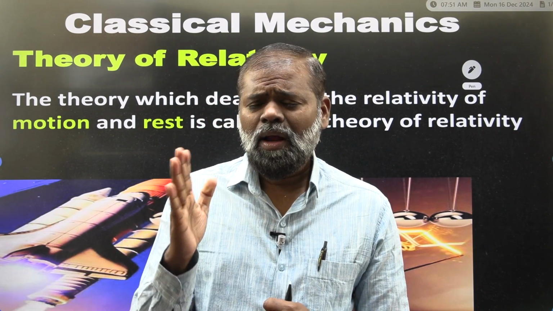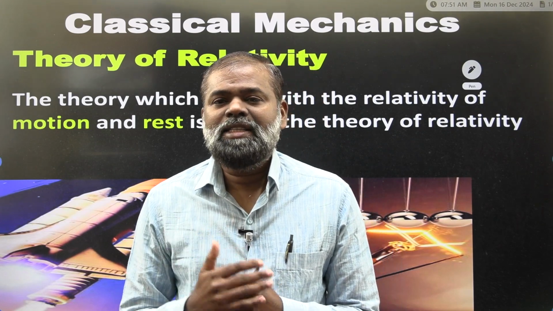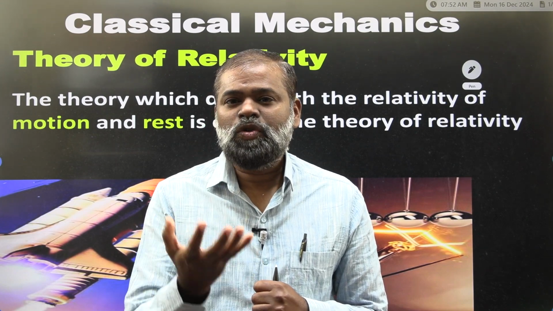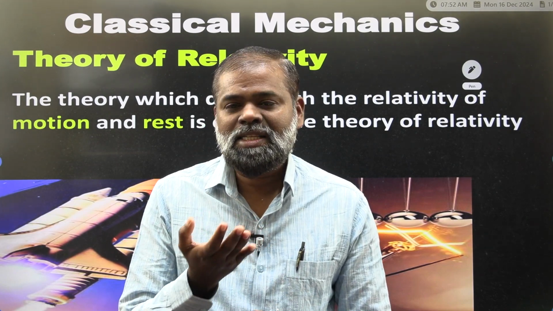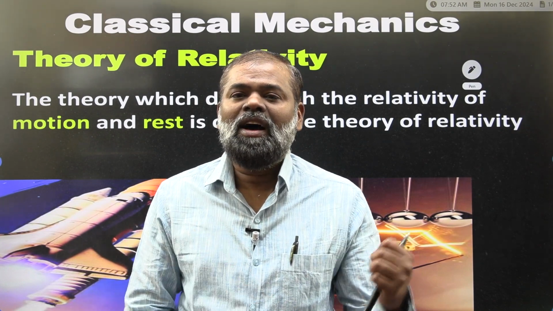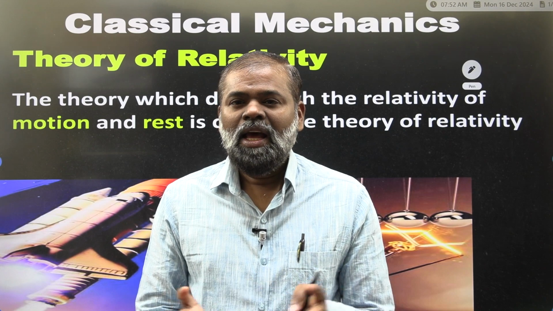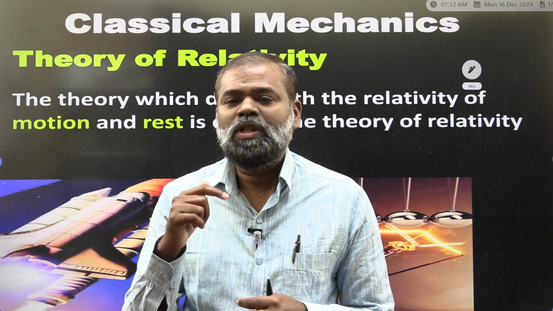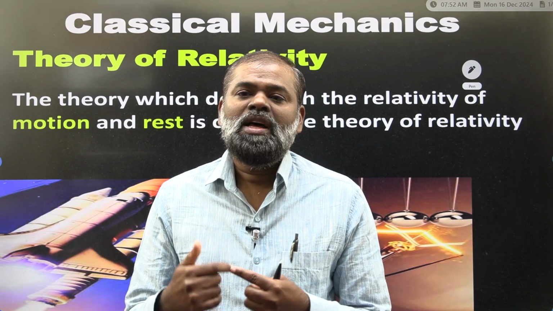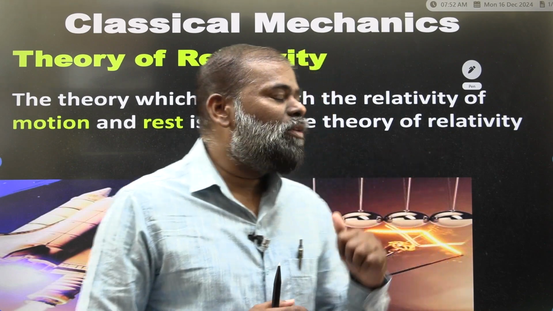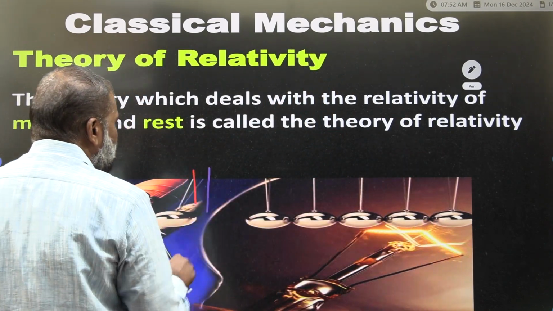What we are able to see through our naked eye, and describe in our physics language, we call classical mechanics. Among classical mechanics, we are going to discuss the theory of relativity, or the special theory. What is the theory of relativity?